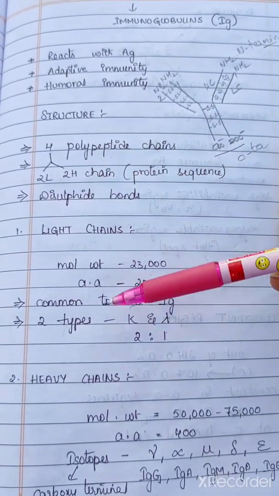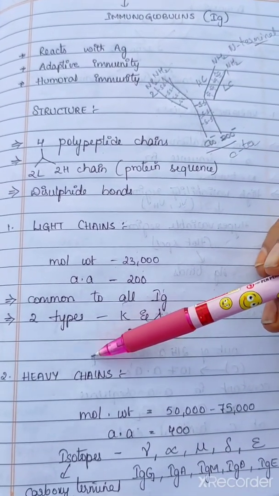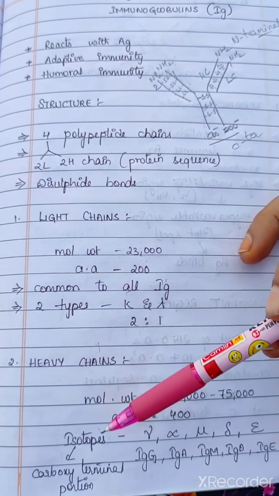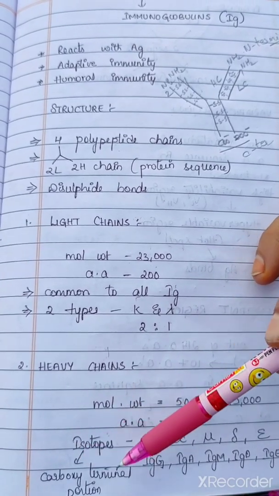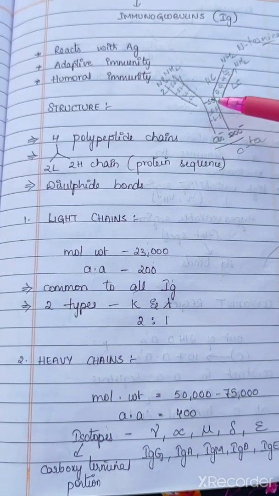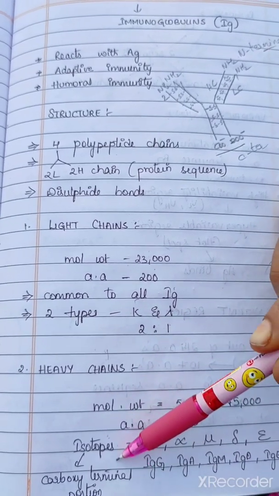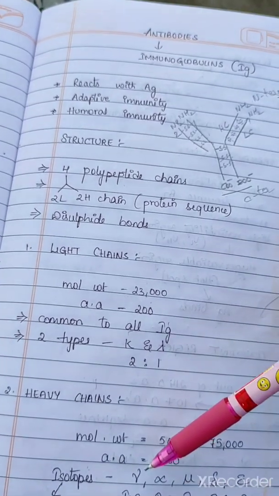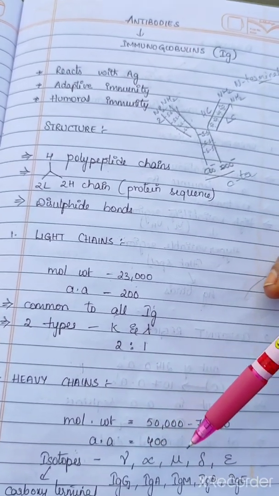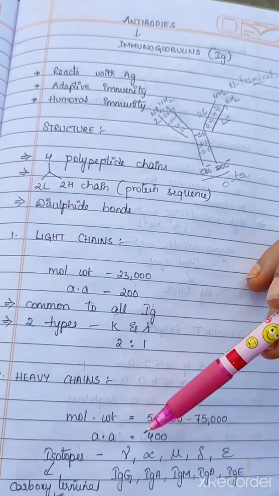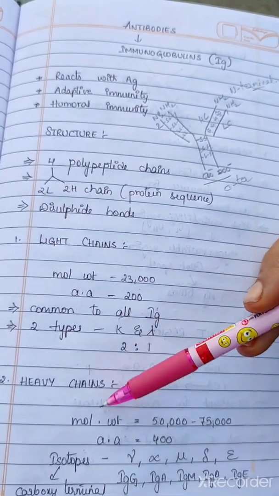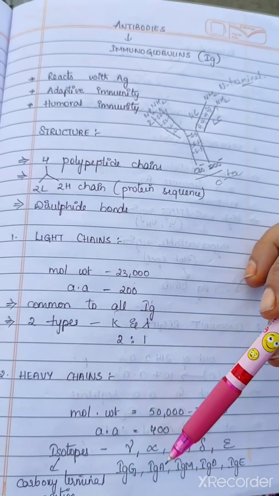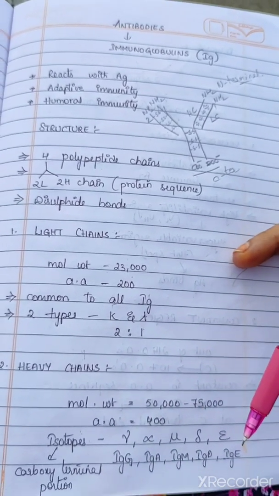This heavy chain is not common to all immunoglobulins. It shows different types based on the carboxy terminal position, and it will be having different isotypes. These isotypes are mostly gamma type, alpha type, mu type, delta type and epsilon type. Based on these isotypes, the immunoglobulins are divided into 5 types: IgG, IgA, IgM, IgD and IgE.